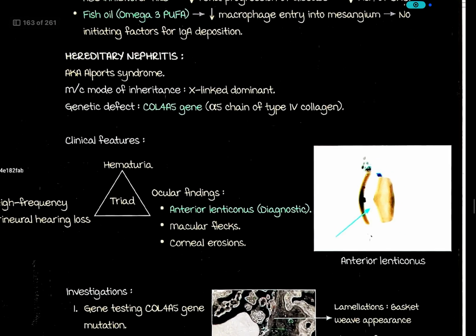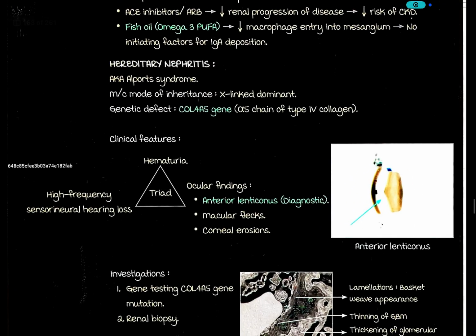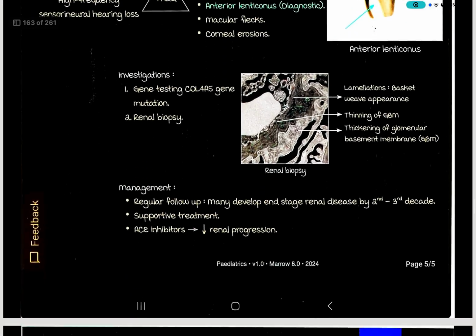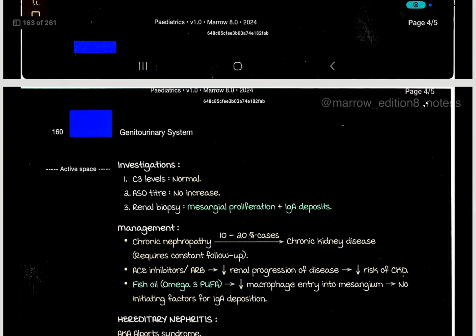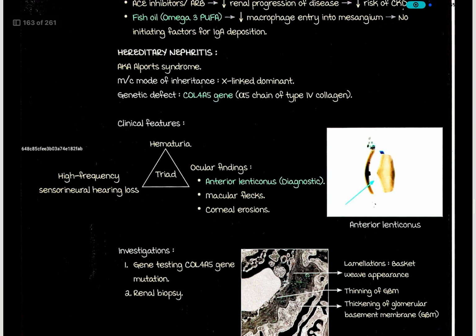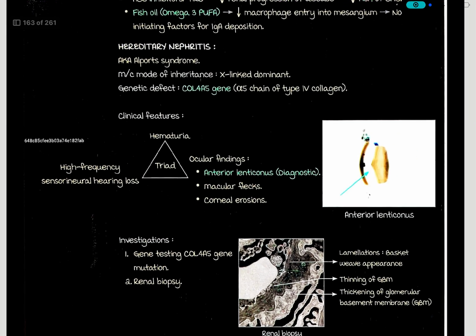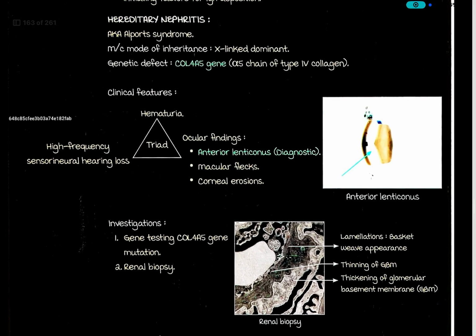Hereditary nephritis. Coming to hereditary nephritis, also known as Alport's syndrome. Most common mode of inheritance is X-linked dominant.